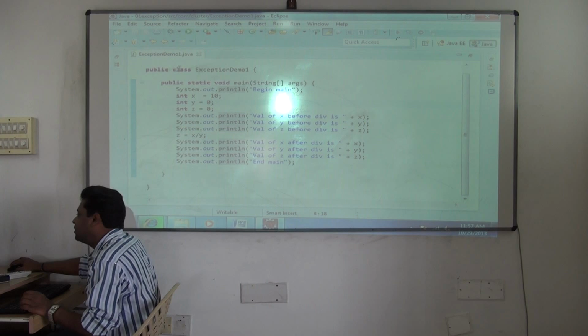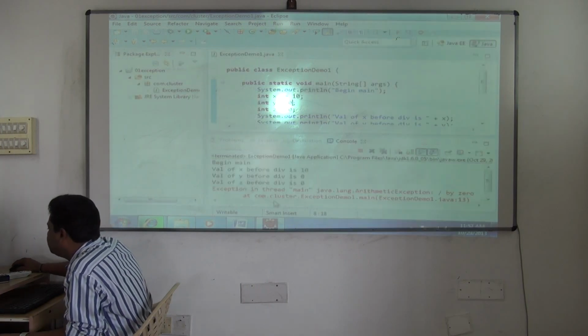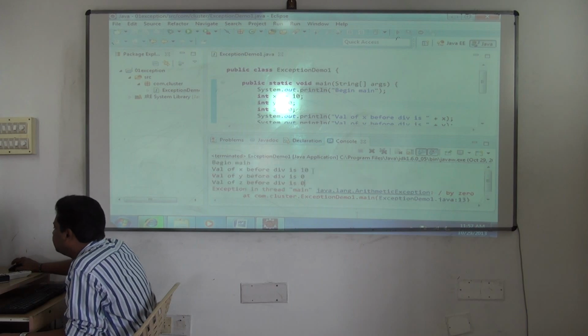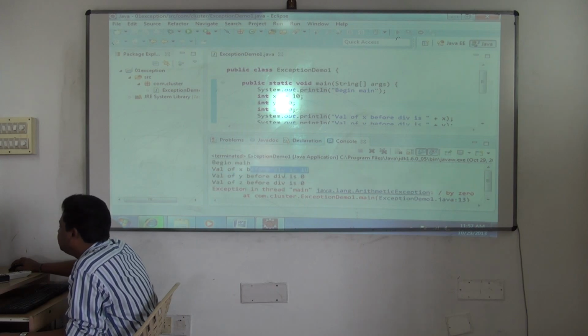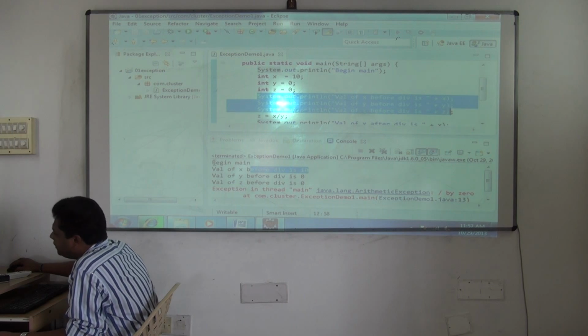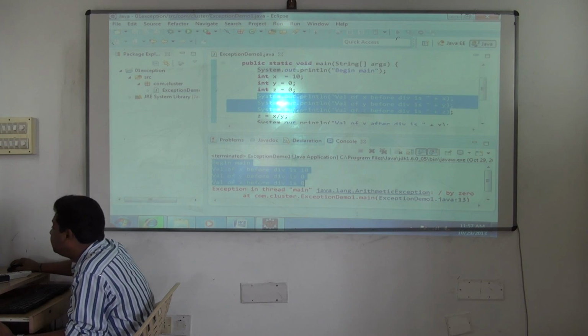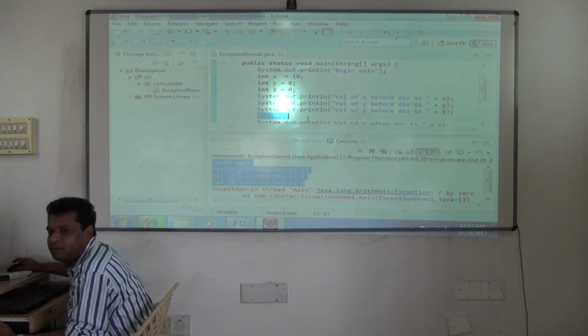Okay, see this. So now it is 0. Now see the problem. Run as Java application, fine. Now see what happened. X before division is 10. This output you are seeing, these 3 outputs, see, it goes on executing line by line. After executing line by line, here the problem occurred. What problem occurred?